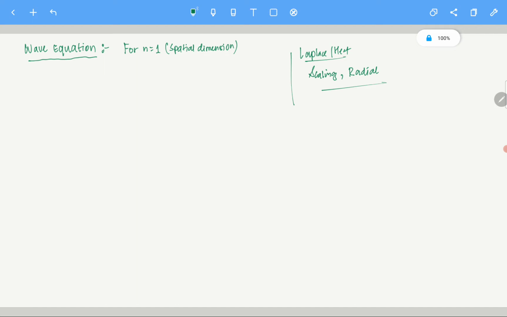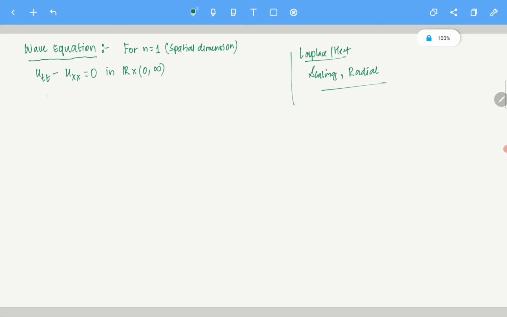So the problem which we have, if you remember, is an initial boundary value problem. I am not writing all of that. The equation will look like this: u_tt minus Laplacian of u. Now for n equals 1, the Laplacian of u is u_xx, so u_tt minus u_xx equals 0, in R cross (0, infinity).